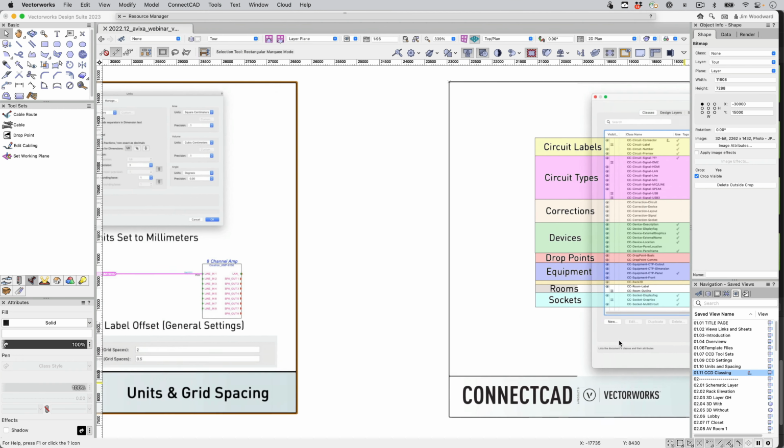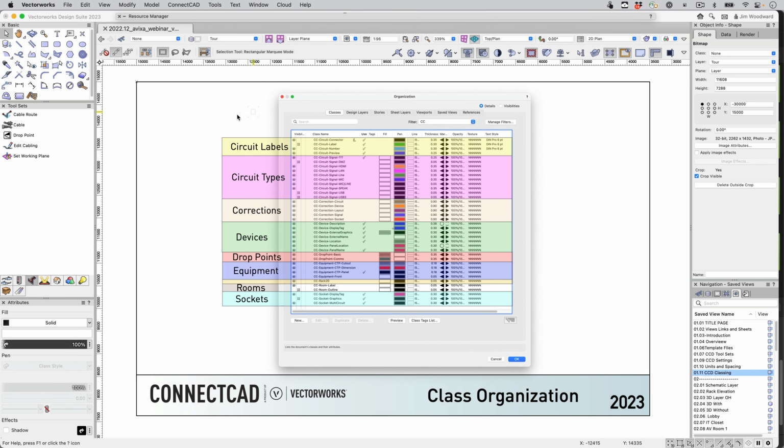New this year, we've revamped the organization for classing, and you'll see it's much easier to find with a prefix of CC, and all the different styles are all broken out.